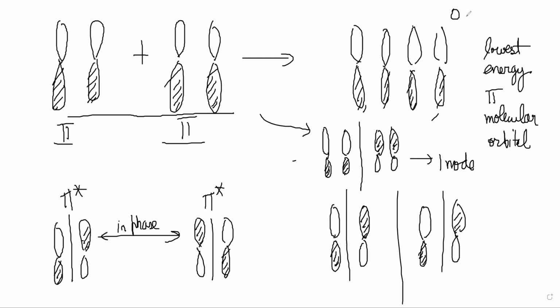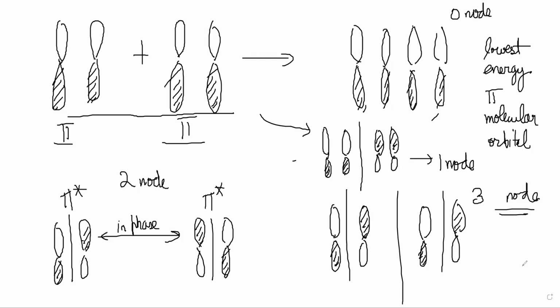This is the zero node case. This is the two node case. And this is the three node case, right? So that gives you all the possible variations of the pi orbitals, pi bonding molecular orbitals and the pi star molecular orbitals, combining to give different orbitals of different energies, right?